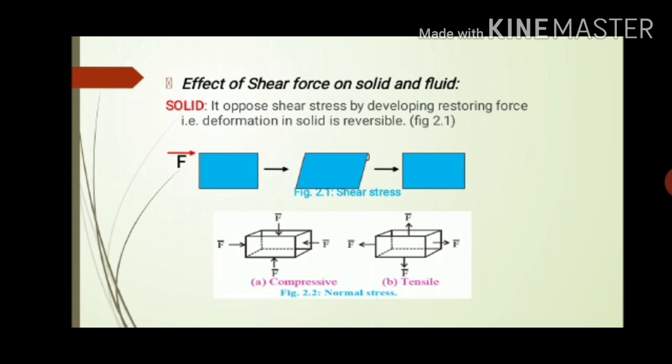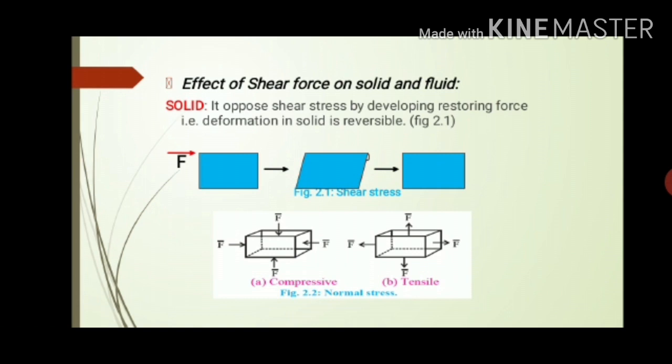When we apply shear force on a solid, it opposes it by developing a restoring force. That is, deformation in a solid is reversible. Deformation means change in shape. This is reversible since the solid has its own restoring force.